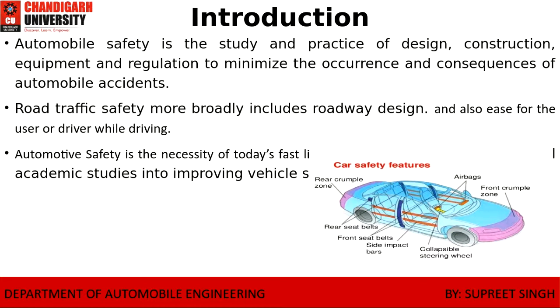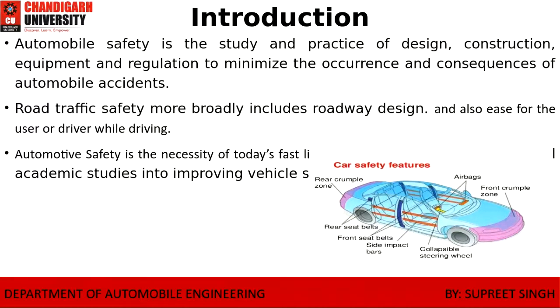You can clearly see in this picture, which is depicted in the slide, that there are many safety devices written: front crumple zone, airbags, collapsible steering wheel, front seat belts, back seat belts, or the rear seat belt, rear crumple zone, and the side impact bar airbags.